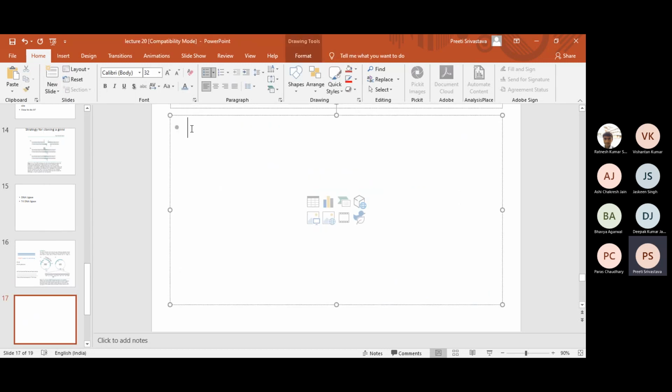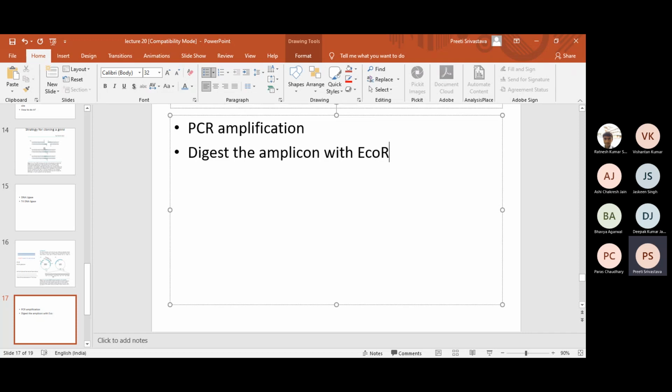I have one more minute. So you do PCR amplification, right? And then what you do is you digest the amplicon, the amplified product, with EcoR1, right? Digest the vector with EcoR1.